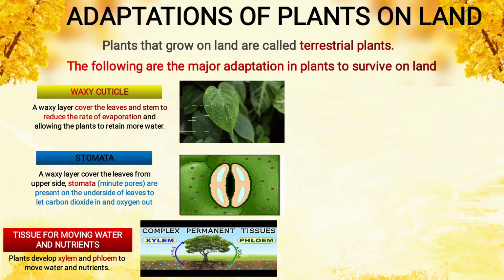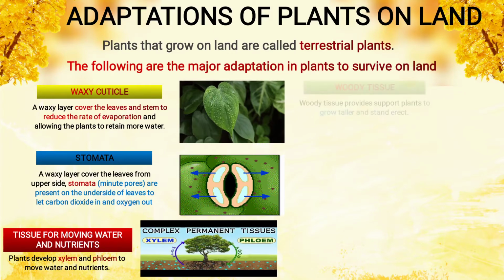Now every part of the plant needs food. Who will transport this food? The phloem. The phloem will transport food from the leaves to the different parts of the plant. So xylem will give water and minerals to different parts of the plant, and phloem will bring food from the leaves to different parts of the plant.